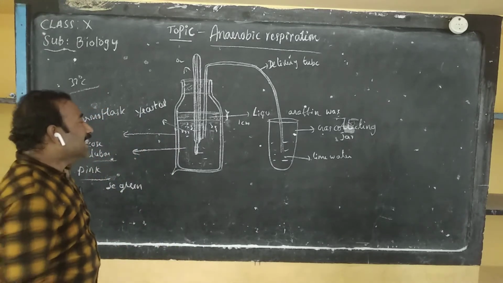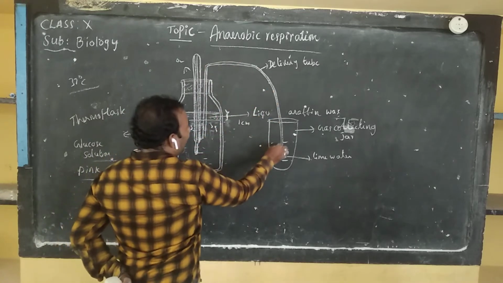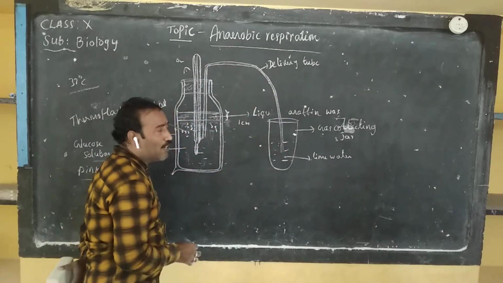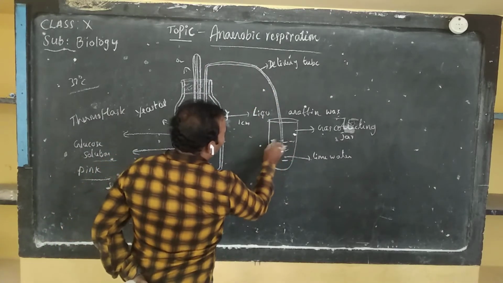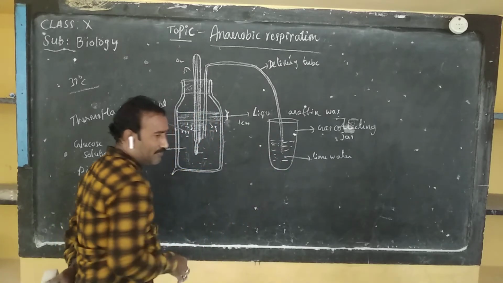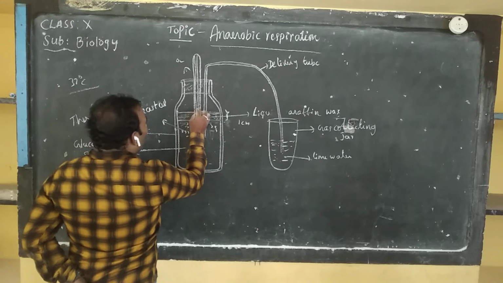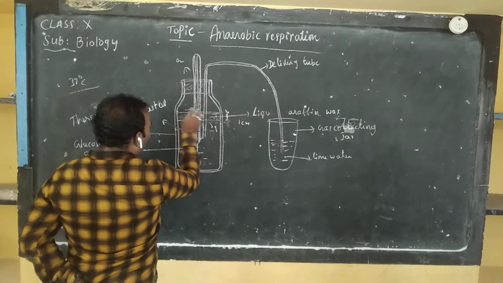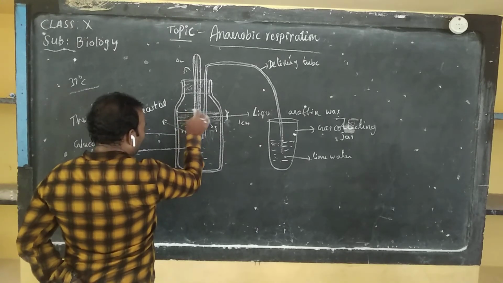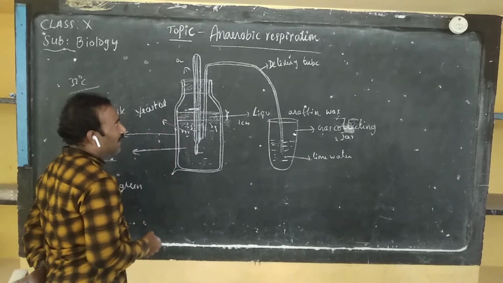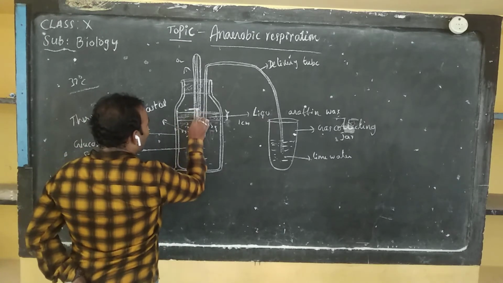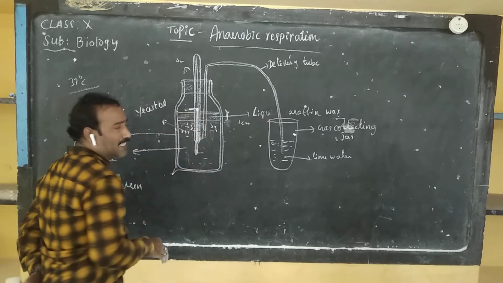Then the second end of this delivery tube is connected to the gas collecting jar with the lime water. Then we can note the initial temperature in the thermometer. So suppose this is the initial temperature. Yes, the mercury level will be up to this initial temperature in the thermometer.